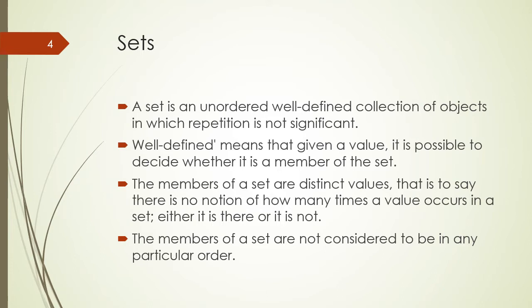The members of a set are distinct values, that is to say, there is no notion of how many times a value occurs in a set. Either it is there or it is not. So, as mentioned earlier, sets are not suitable for handling the multiplicity or repetition of objects.